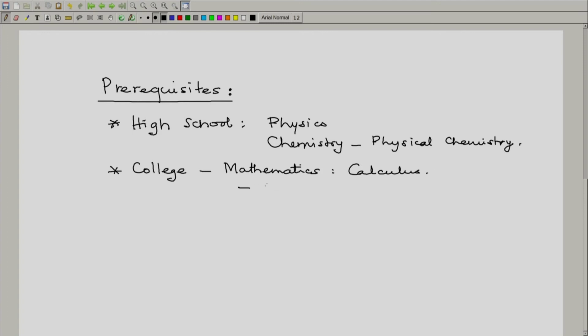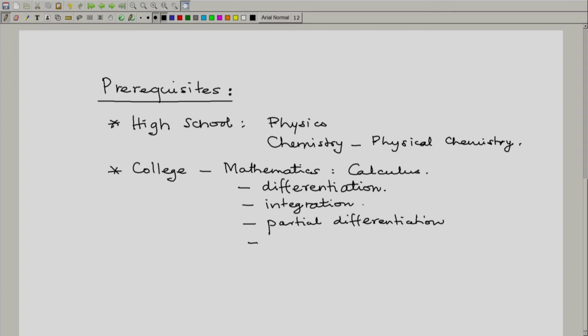And in calculus, we will be essentially looking at differentiation and integration as the two main requirements, but we will also be using partial differentiation and will make use of some properties of exact differentials.